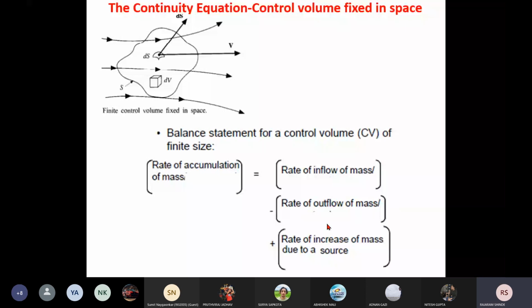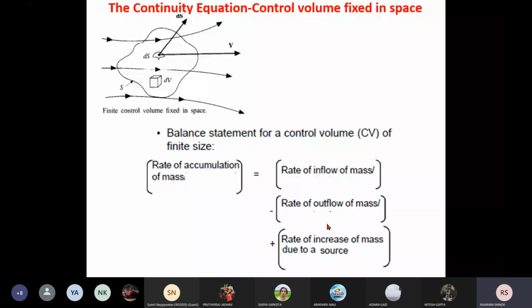One more thing before starting: the continuity equation is obtained by a fundamental principle of physics. What is that principle? That is the mass conservation law, the law of conservation of mass.